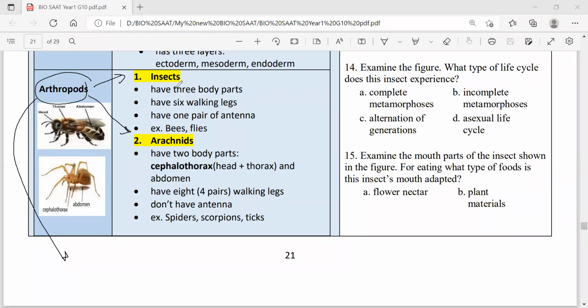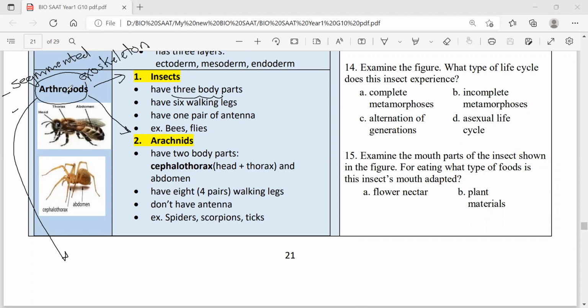Insects. How can I tell whether the organism I see is an insect or not? Very important point. If this organism has 3 body parts, by the way, all arthropods are segmented. All are segmented. Only 2 groups of invertebrates are segmented: annelids, the segmented worms, and arthropods. In addition, arthropods have an exoskeleton. All have an exoskeleton.